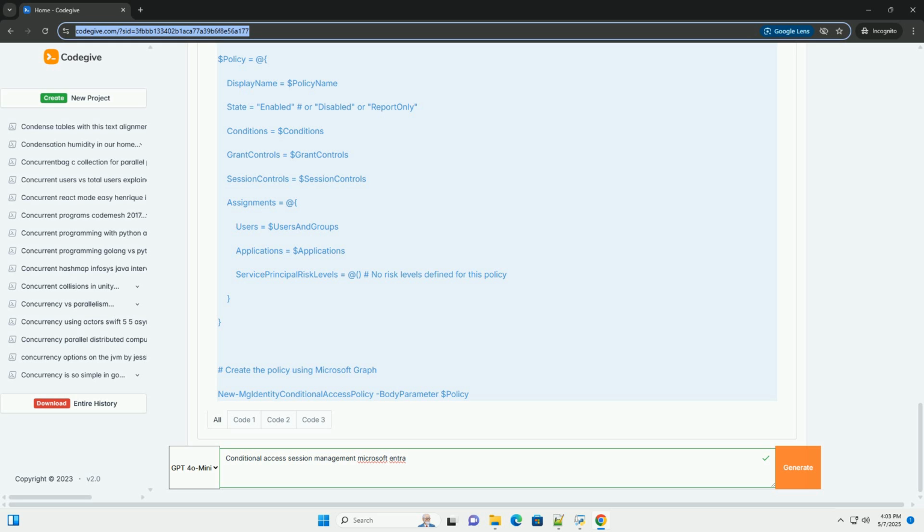Block downloads, which prevents users from downloading sensitive files to unmanaged devices. Block custom activities, which blocks specific activities or resources within the application. Protect, with Azure Information Protection, which protects uploaded files by applying Azure Information Protection labels and encryption.